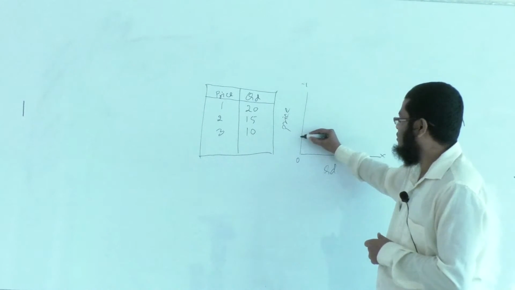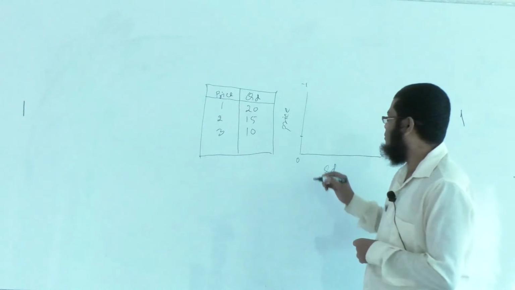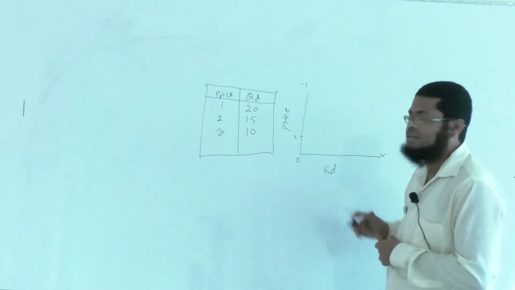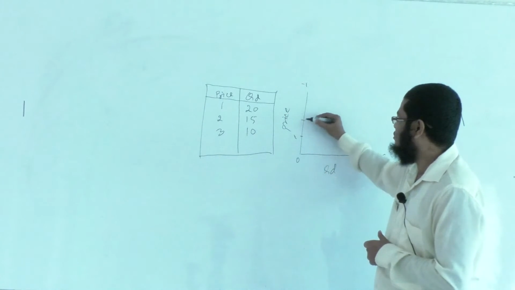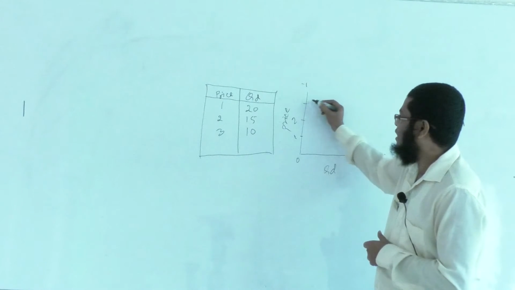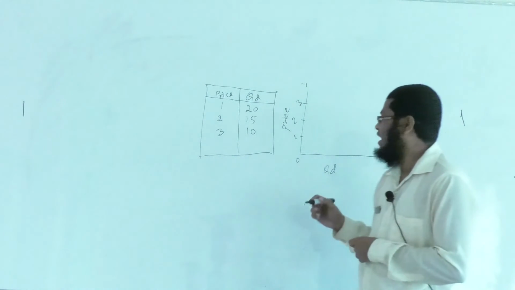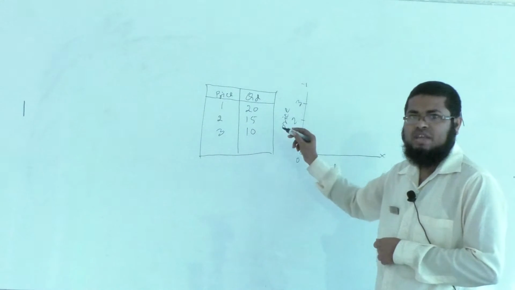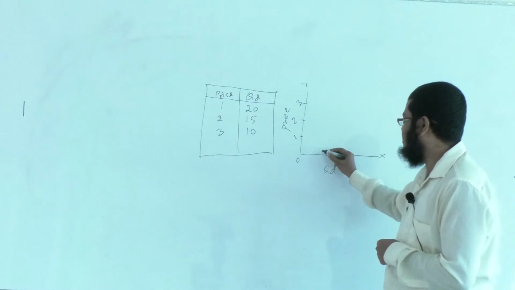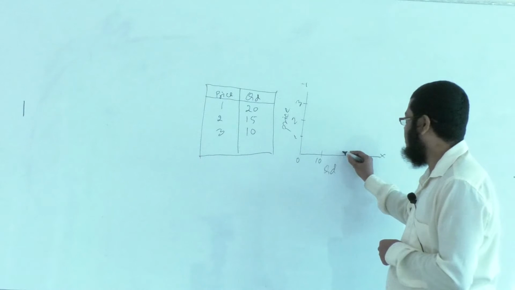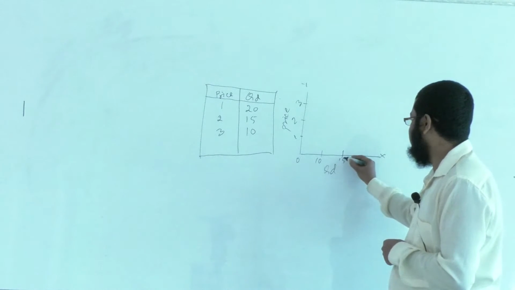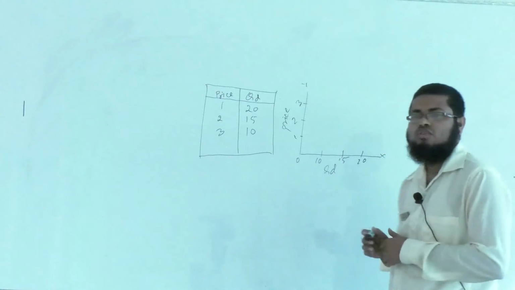Okay. So we see here when price is 1, quantity demanded is 20. That is, we mark a point here for 1, and secondly 2, and thirdly 3. These 3 points here, and we will again plot the values of quantity demanded, that is 10, 15 and 20.